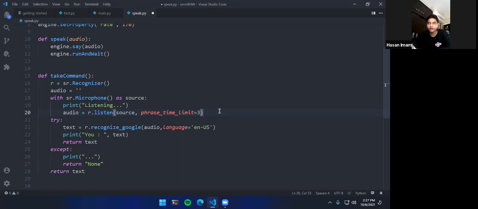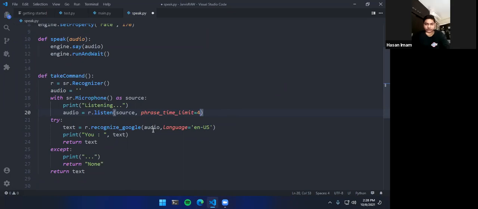What I'm basically trying to say is that it is the duration from when it starts listening to when it sends the packet to Google, its value in seconds. So we will have 3. Once it says listening, we have 3 seconds to say whatever we are trying to say, and then it will send that packet to Google. If you want to increase it, it would be 4 seconds or however many seconds you want. So I will just leave it as 4.